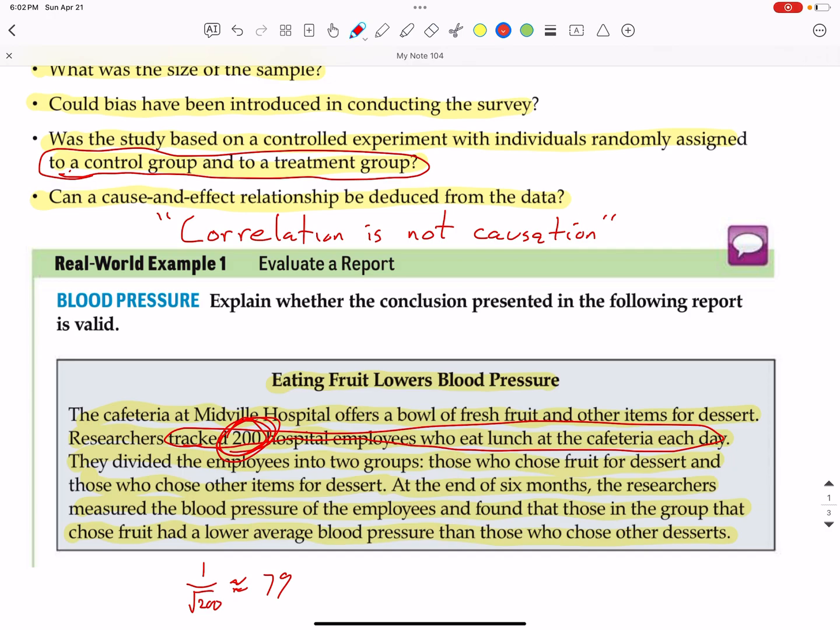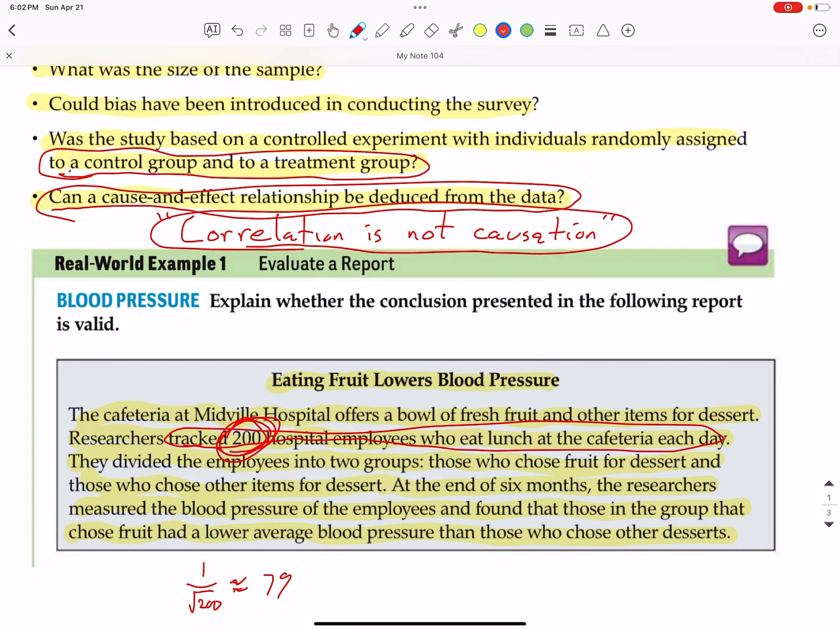well. So that also leads us to, can a cause and effect relationship be deduced from the data? And no, it really can't, because correlation is not causation. There's probably other reasons why these employees who ate fruit had low blood pressure. They probably just live a generally healthier lifestyle and have low blood pressure because of it.